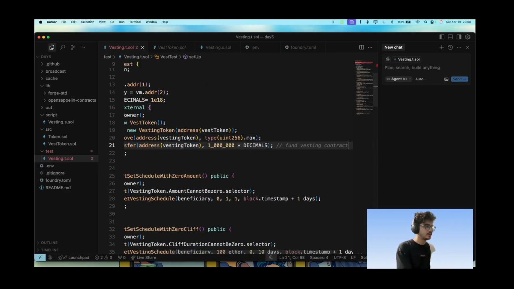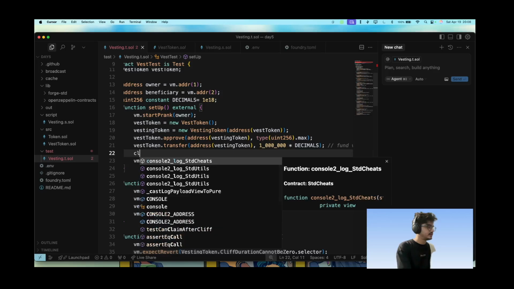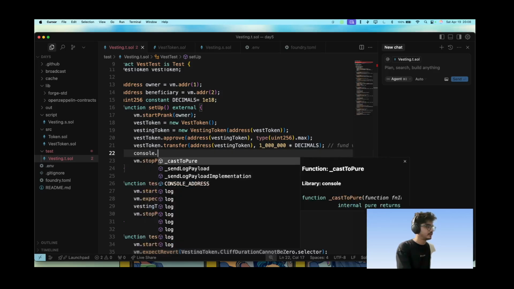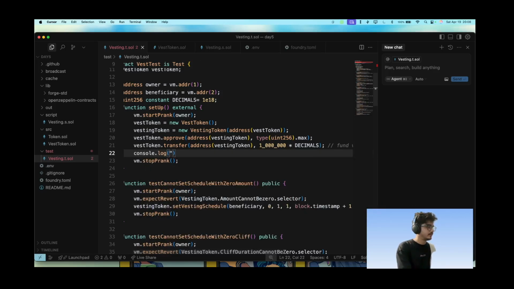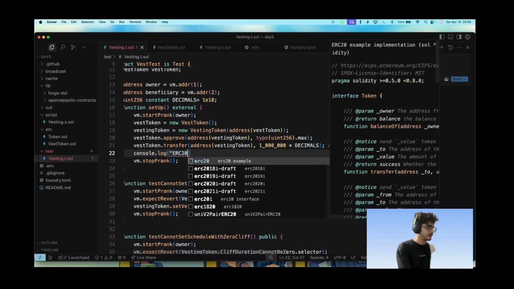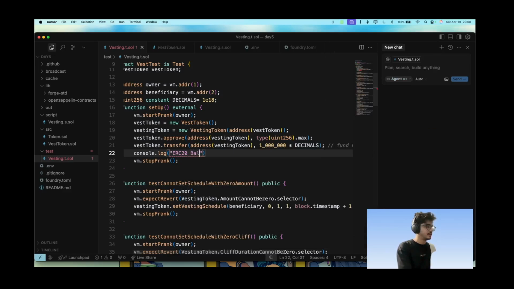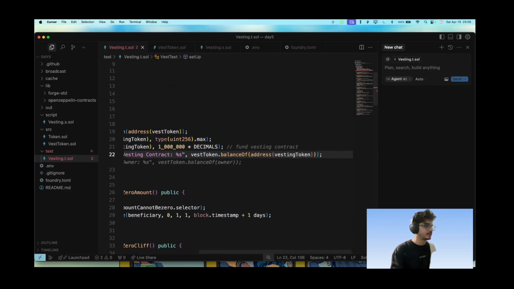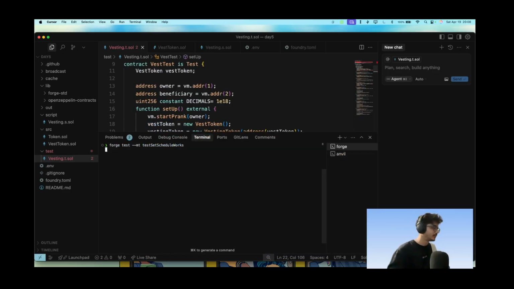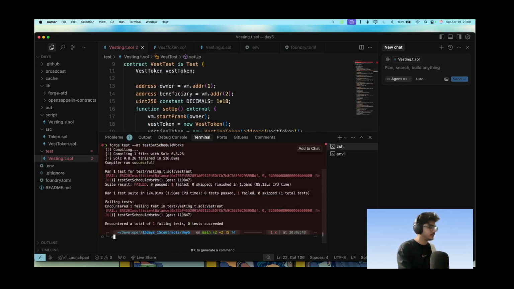Console.log balance ERC20, balance of vesting contract's vest token dot balanceOf. Okay, let's just see if it works. And let's push the logs here.